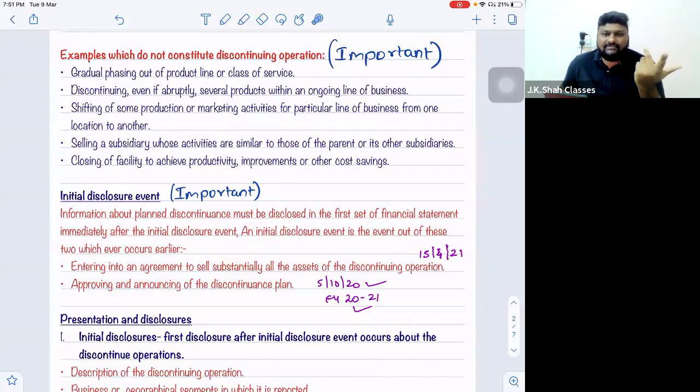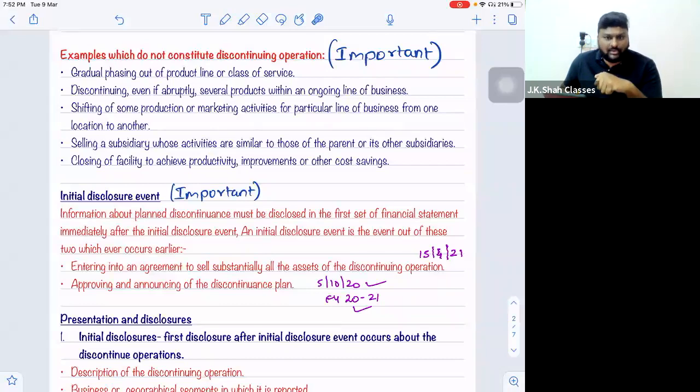It happens. I have an old factory, old machinery. So I decided to square it off, sell it off, and open a new facility with new machineries. So I will get fast production, higher productivity, good quality production, plus cost will be saved.